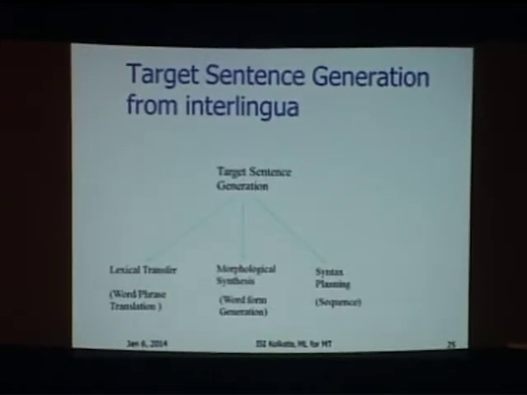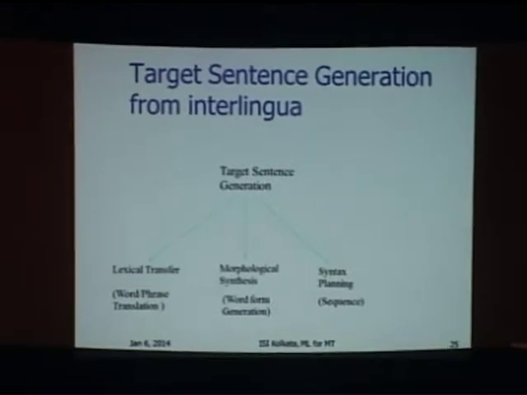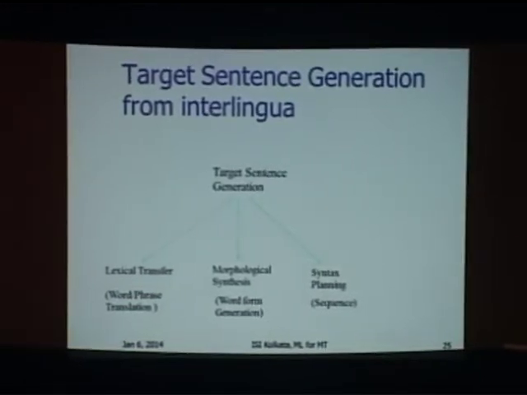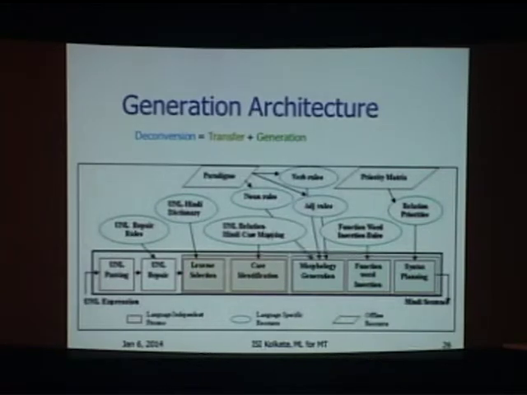requirement of the translation. And syntax planning, that is fixing the order of the sentences. These are the three important steps which are taken for natural language sentence generation. So a typical system for natural language sentence generation would look like this. The intermediate representation is parsed, sometimes it is repaired, because the analysis stage could not produce a perfect graph, meaning